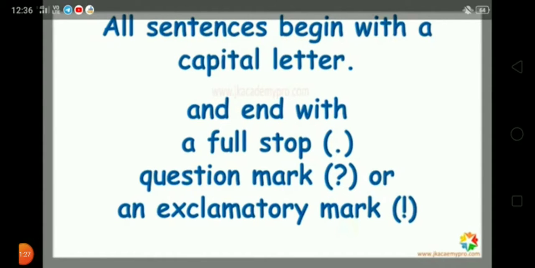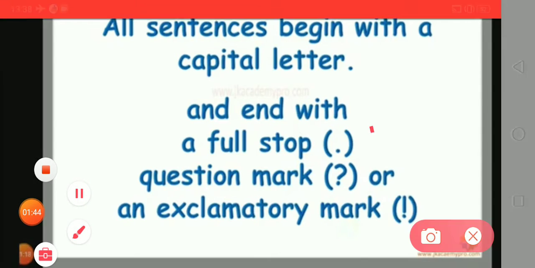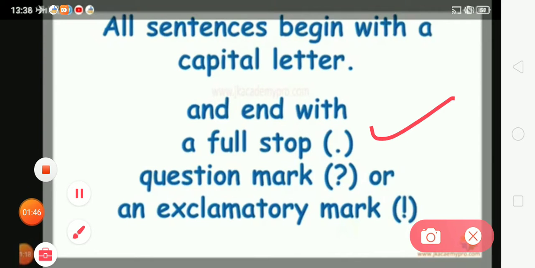And we all know that all sentences begin with a capital letter and end with a full stop. This is the symbol of a full stop.